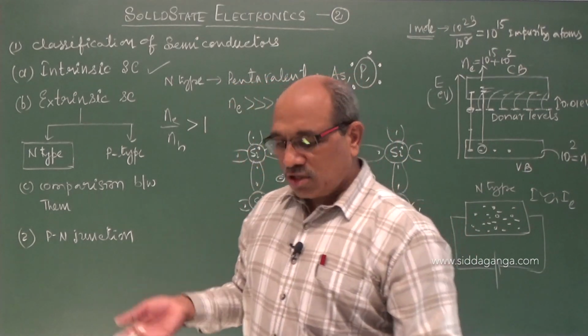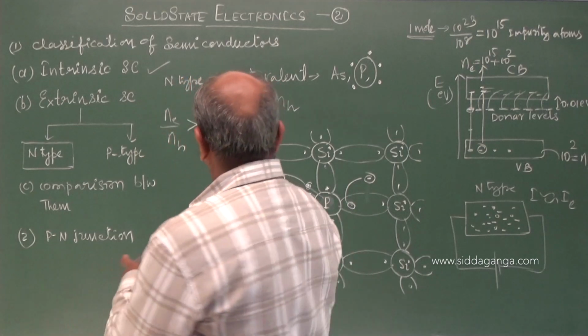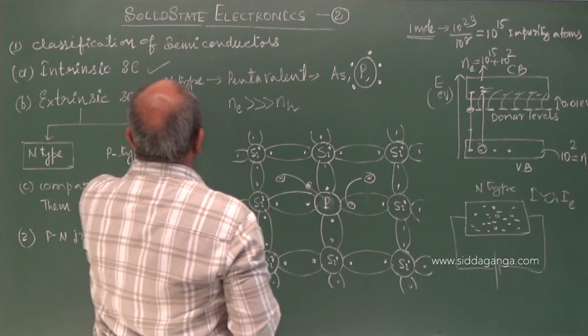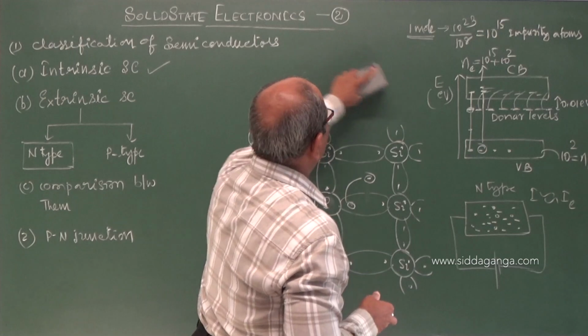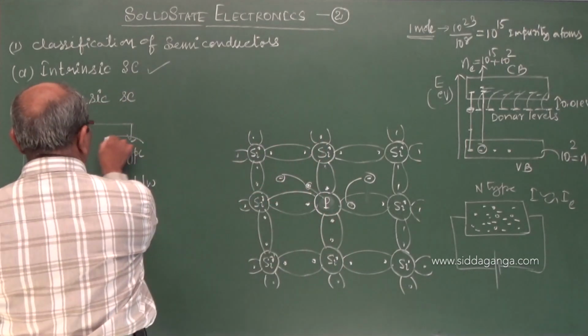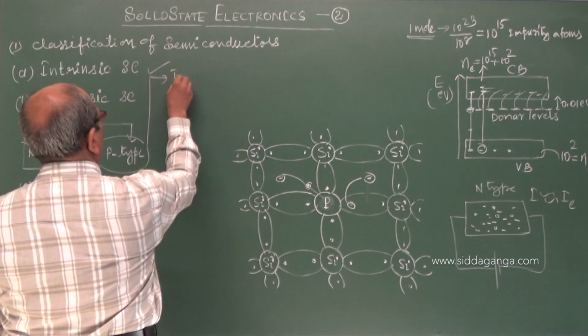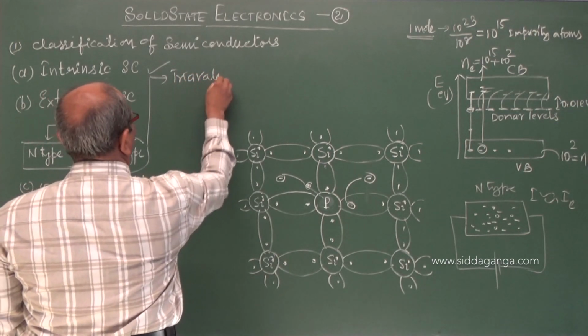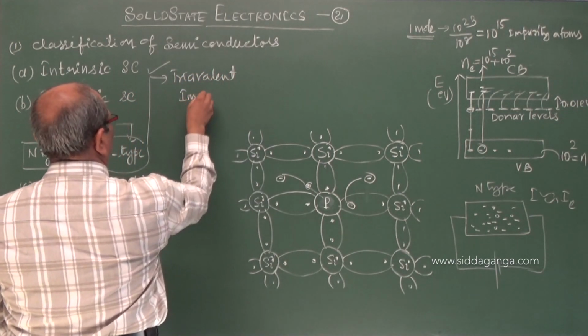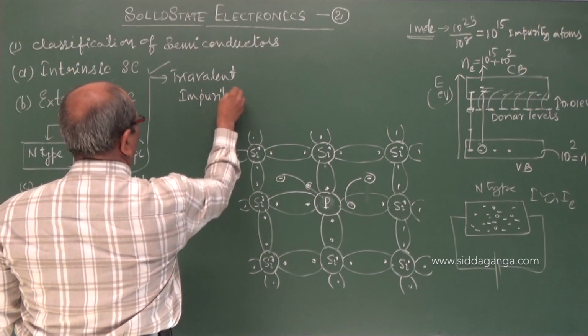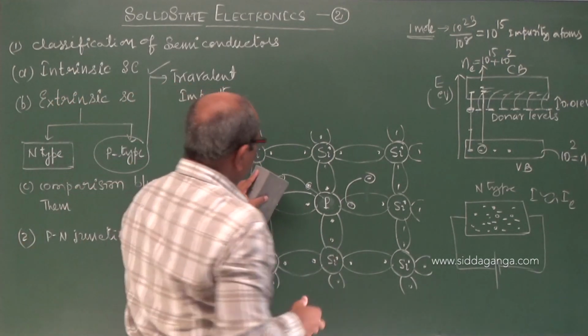Let us talk about the trivalent impurity. So how to get the p-type semiconductor? By adding trivalent impurity. So the same here.